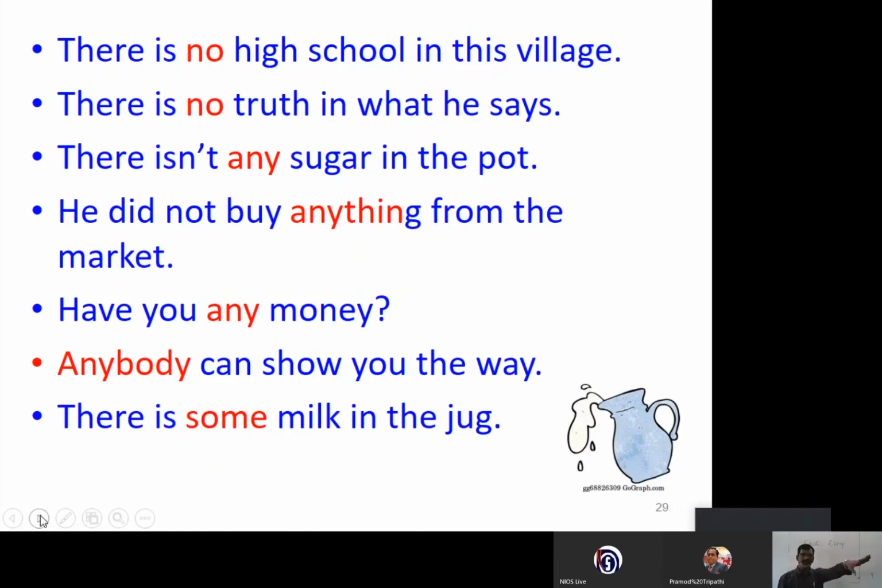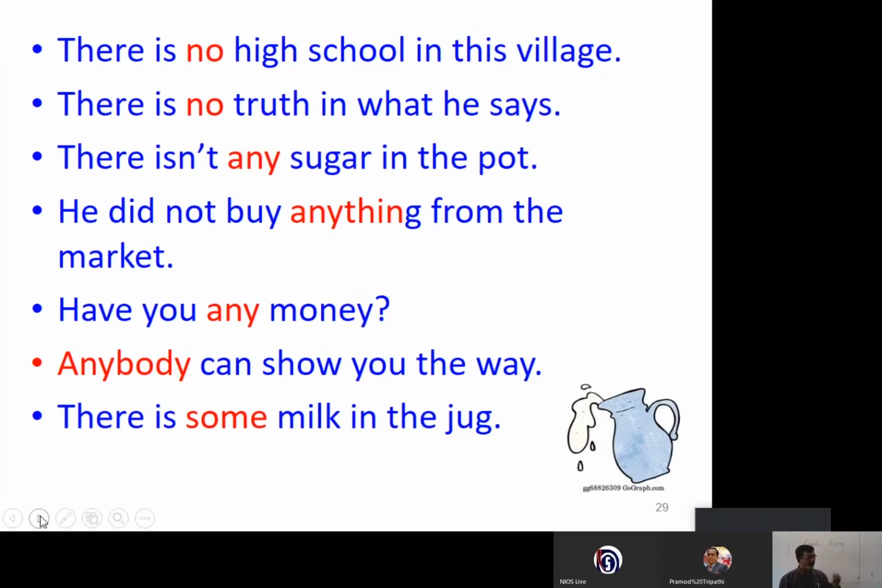So, there are some children in the classroom. There may be somebody in the house. You can't use, there aren't somebody. You can use, there aren't anybody in the school. You can't use, there aren't somebody in the school. So some is always used for affirmative sentences only.